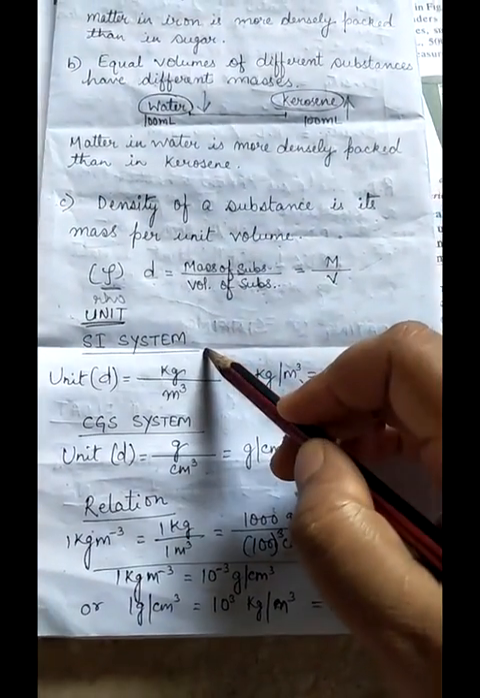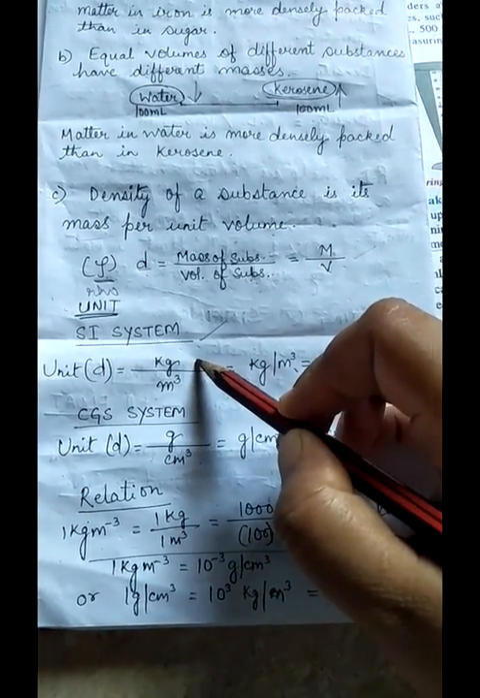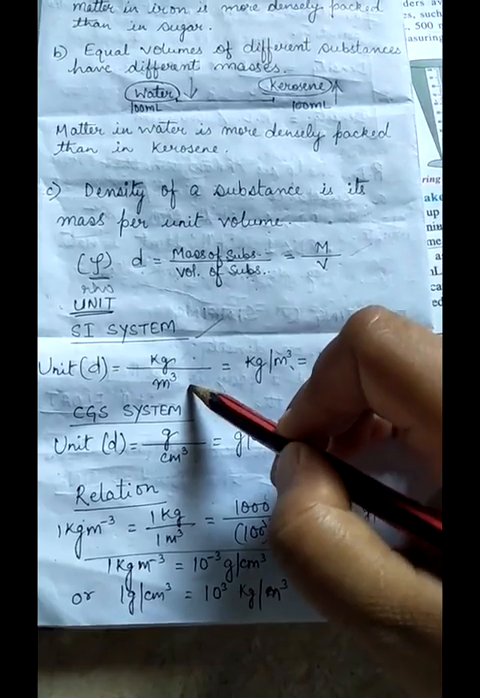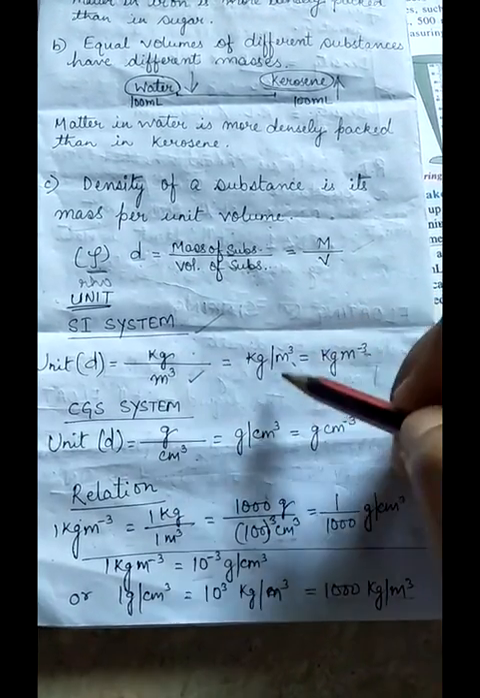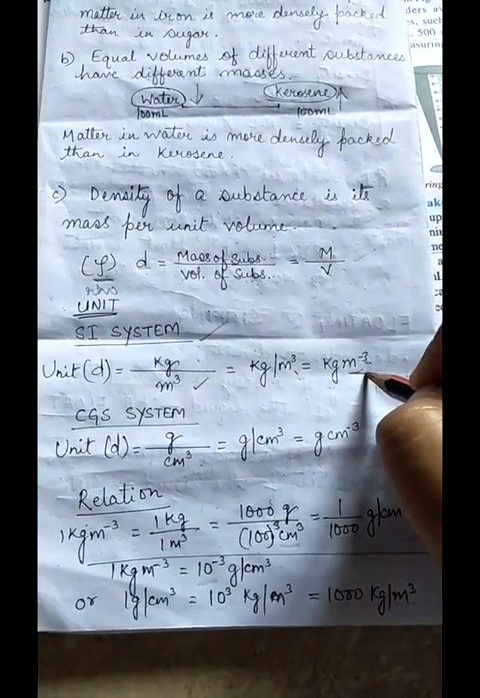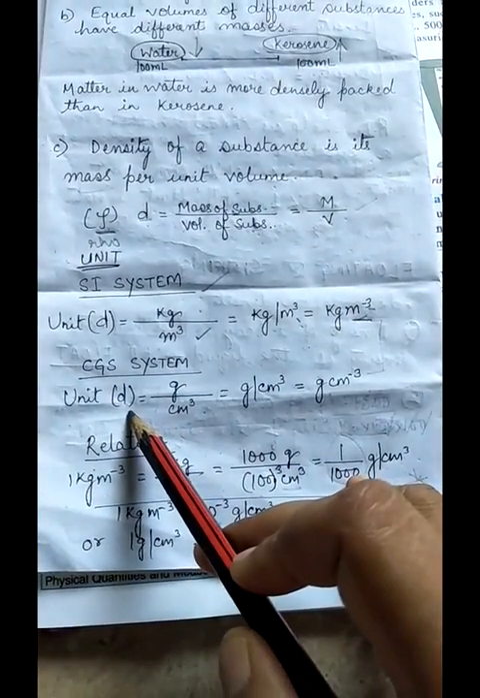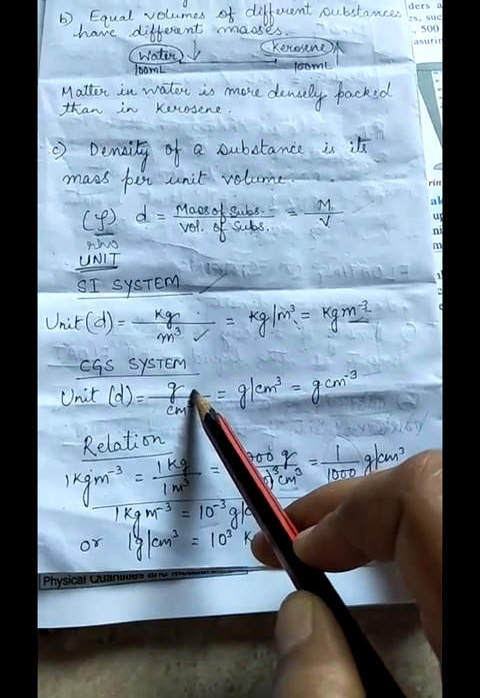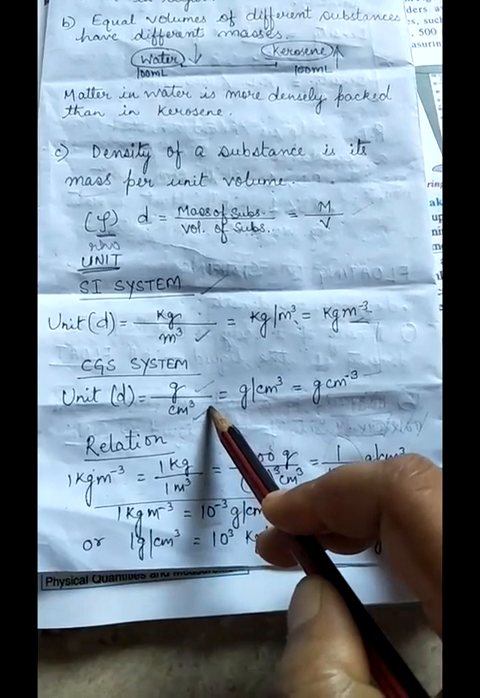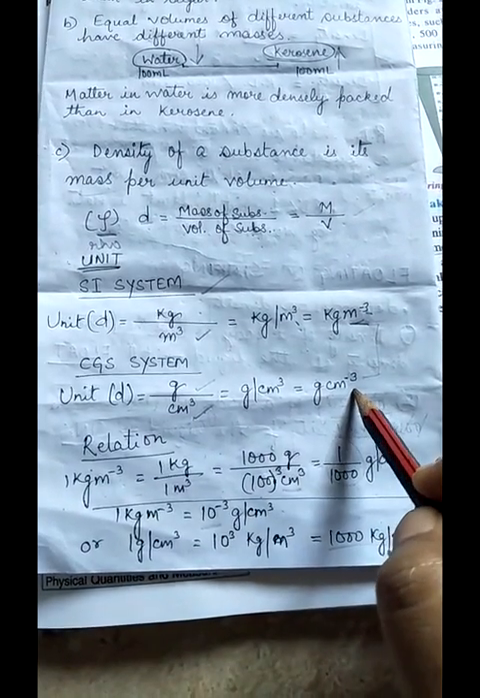Next we will discuss the units of density. First is the standard unit of density, the SI unit. As we know, the standard unit of mass of a substance is kilogram, and the standard unit of volume is meter cube. So when you divide these two, you will get kg per meter cube, or kg meter raised to power minus 3. Then the CGS system, in which mass is given in terms of gram and volume is given in terms of centimeter cube. So it is gram per centimeter cube or gram centimeter raised to power minus 3.